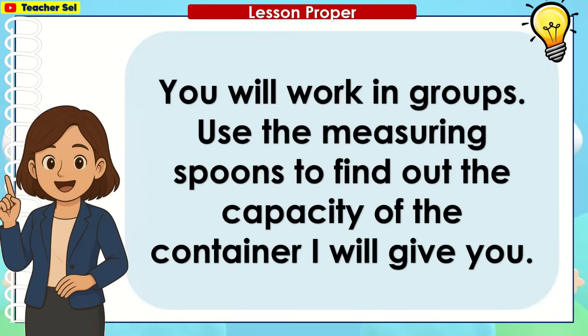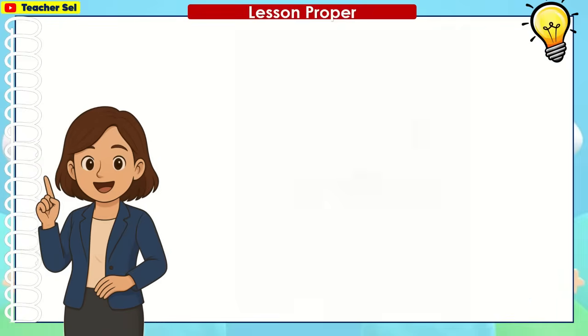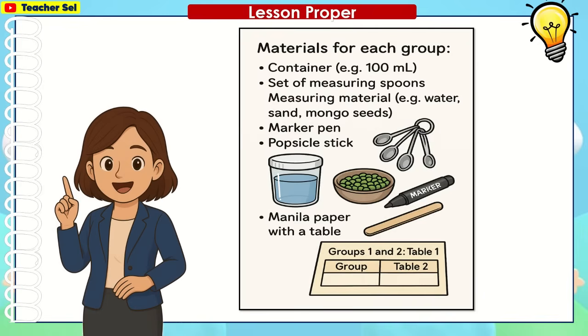You will work in groups. Use the measuring spoons to find out the capacity of the container I will give you. Here are the materials for each group: container, set of measuring spoons, measuring material. Example given: water, sand, mango seeds, marker pen, popsicle stick, manila paper with a table.